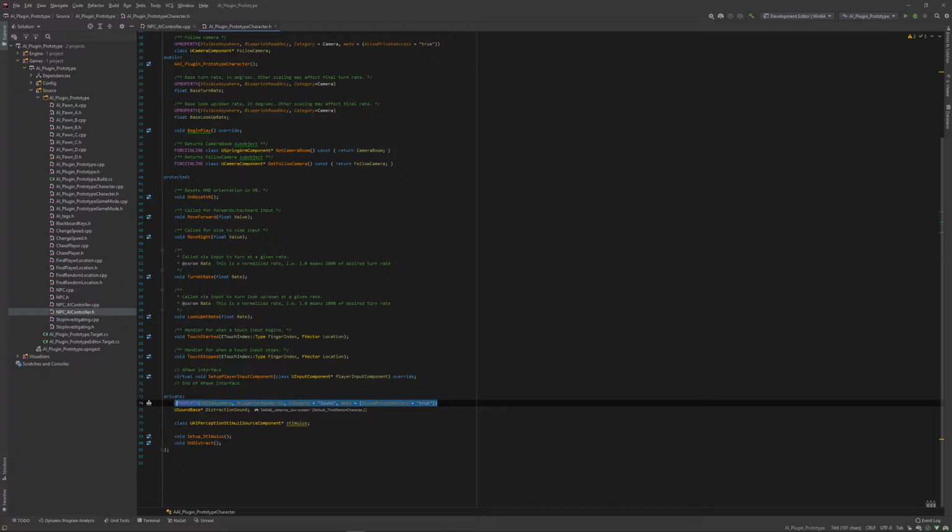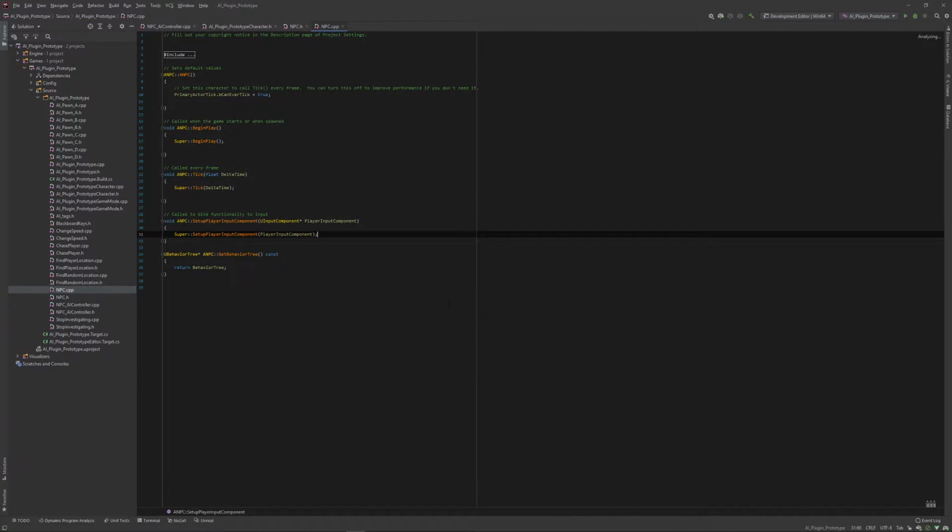And I also had to abandon my little pawns, even though I like them, because I couldn't figure out a way to alter their speed. Floating pawn movement, I don't think you can access the value and set the value in C++. At least I didn't see it in the documentation. So I made an NPC character, and it's just a very simple character so far.